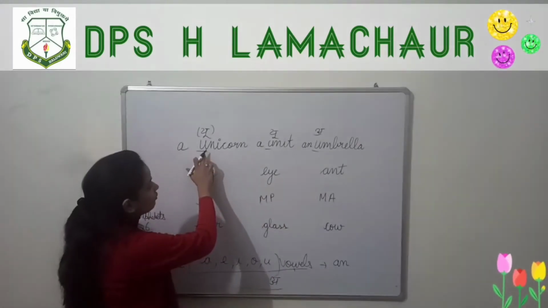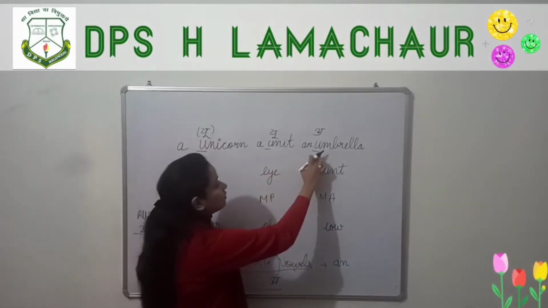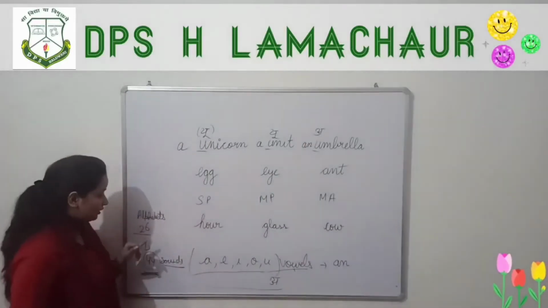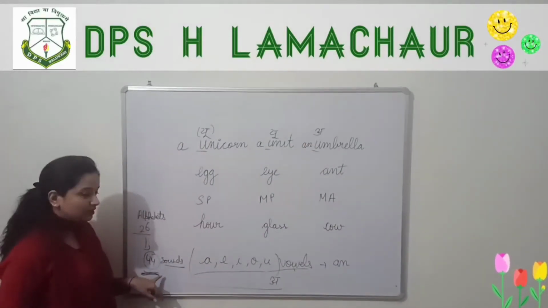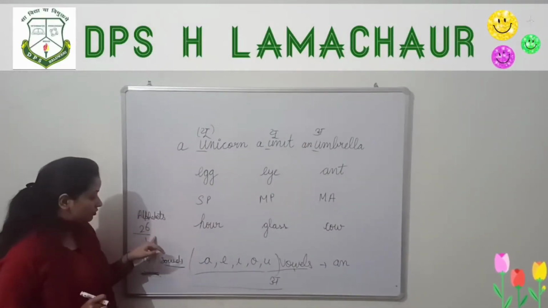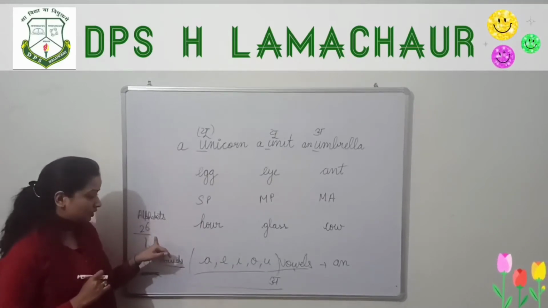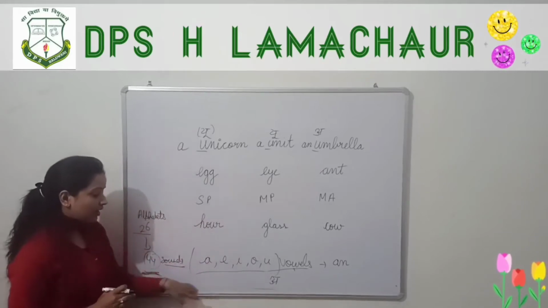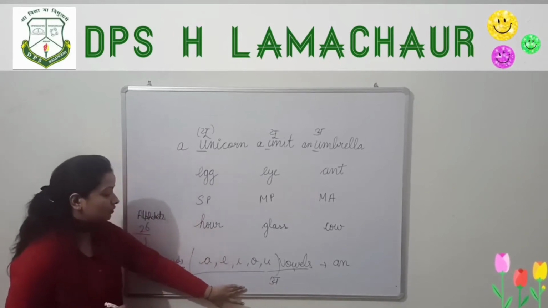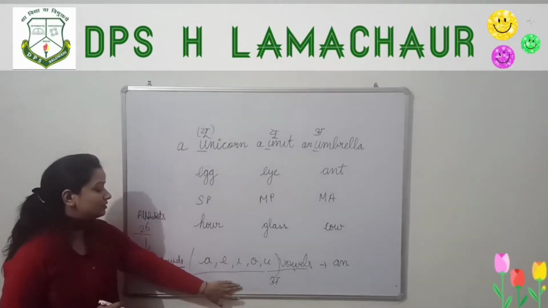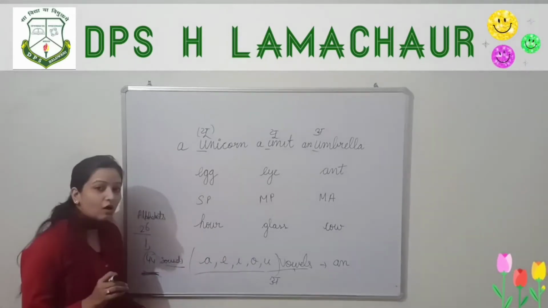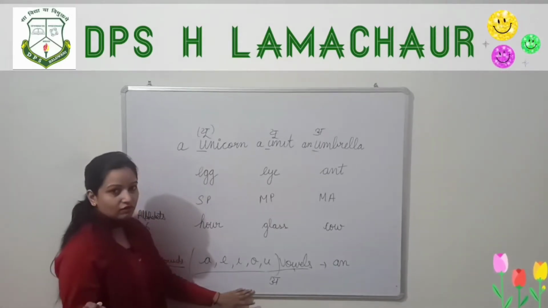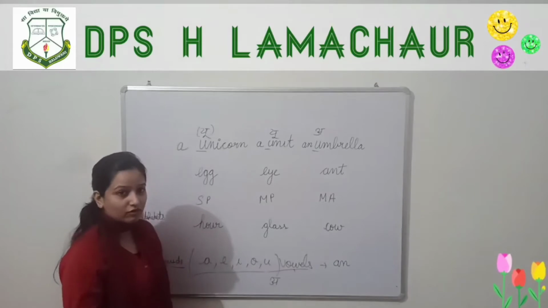Here U sounds like you and here the U sounds like uh. So that's why we check for the sound. It should sound like a vowel. The word should start with the sound of a vowel, not with the vowel letter. We have to check the sound of the vowels.